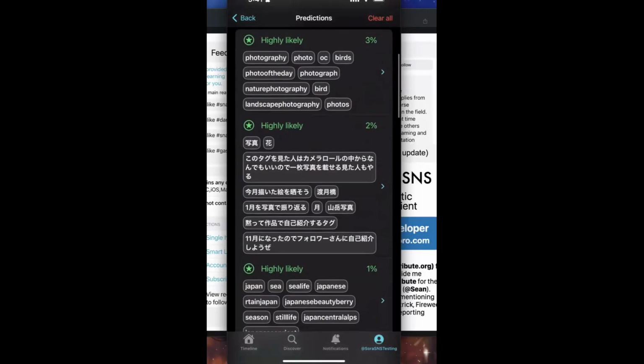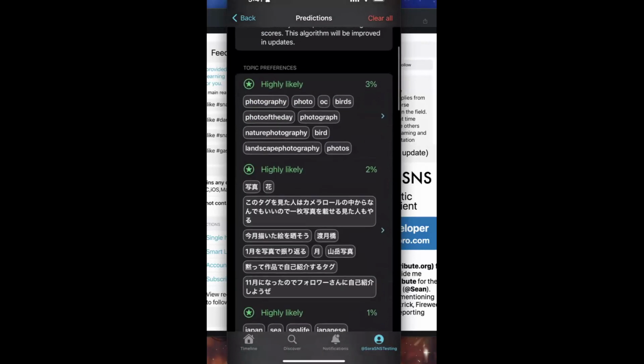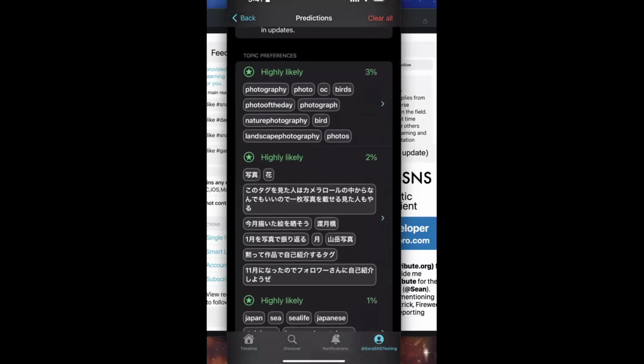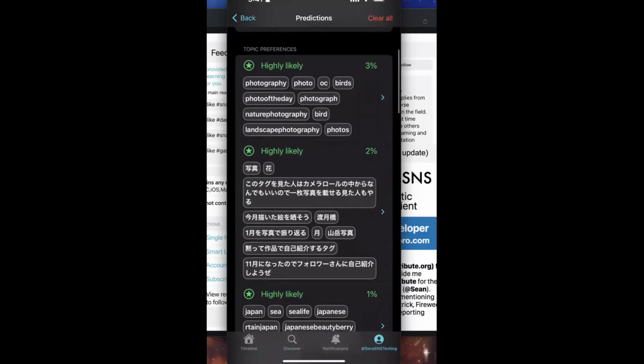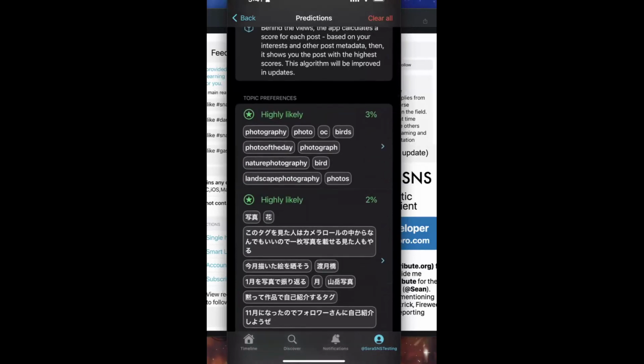The second one basically contains the Japanese word for photography, and the third one contains Japanese sea life, because Japan is near the sea, so a lot of sea life pictures and posts to see. It also sets a predicted score of how much I'm going to like the post. For example, I like photography posts a lot, so it's on the top, highly likely category.